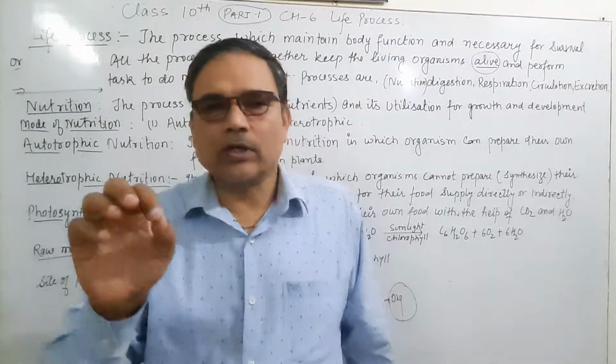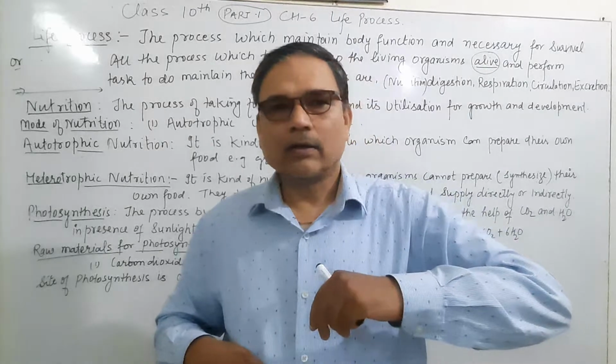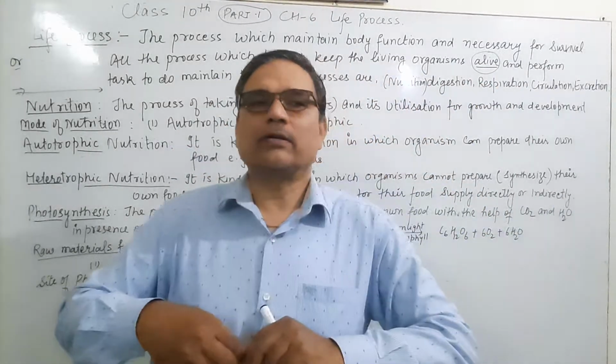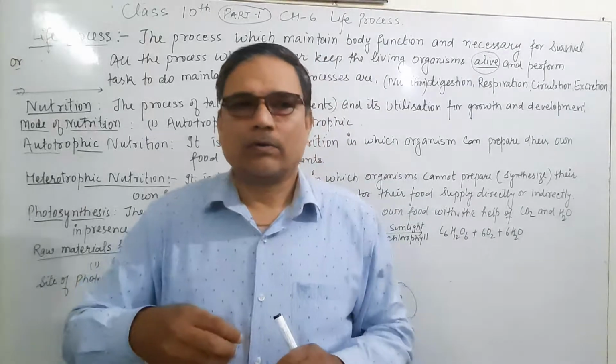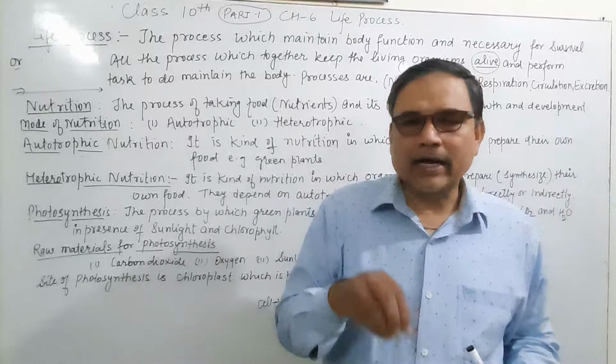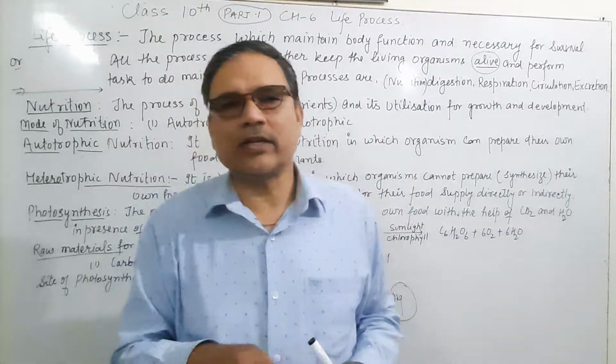During the respiration process we get energy. The food which we take contains nutrients, and those nutrients give us energy due to oxidation. And how does this give us energy?